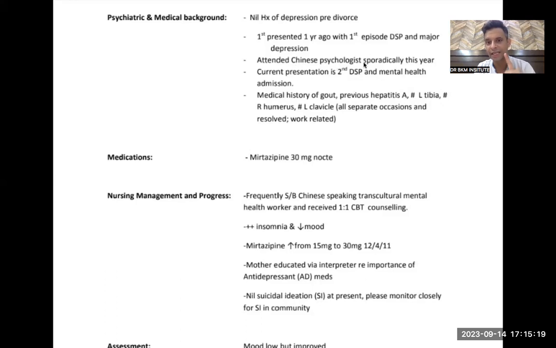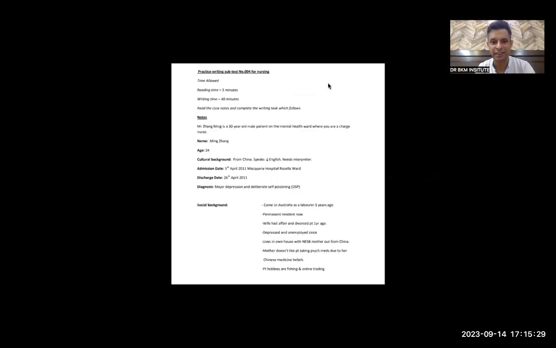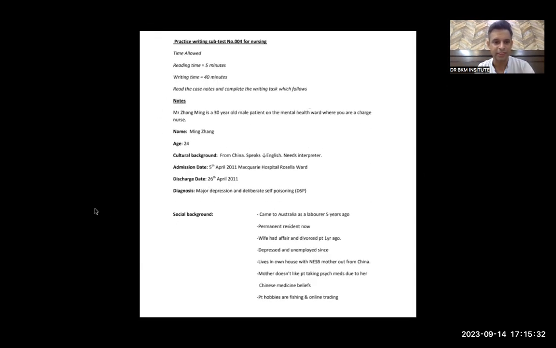Attended Chinese psychologist sporadically this year. Current presentation is second deliberate self-poisoning. So now this time the patient has the diagnosis of major depression and deliberate self-poisoning. This is the second presentation, which means the patient had come to us even last year with deliberate self-poisoning and major depression.